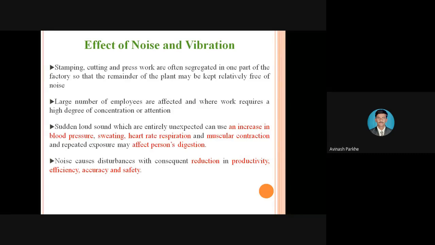Then large number of employees are affected and where work requires a high degree of concentration and attention. I have given the example of inspection department. Inspection means we are checking the dimensions. While checking the dimensions of that particular job, very high concentration and very high attention is required. But during that, if unwanted noise is coming from another department, at that time we are unable to concentrate. It is not possible to give the full attention to that particular inspection department. So this is the adverse effect of the noise and the vibration which is coming from the other department.